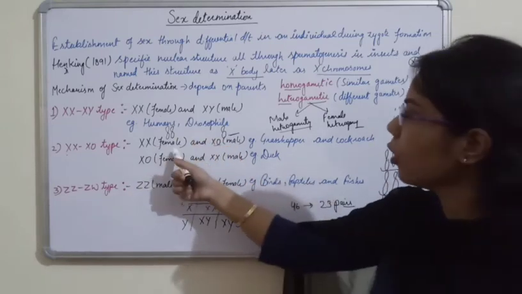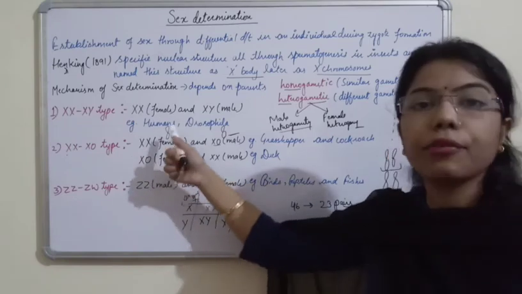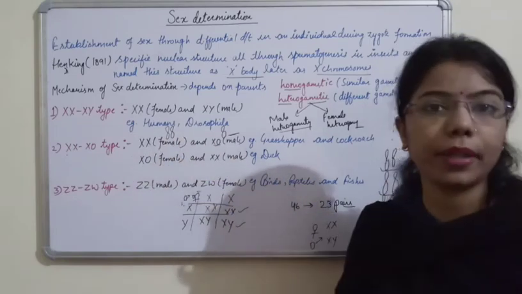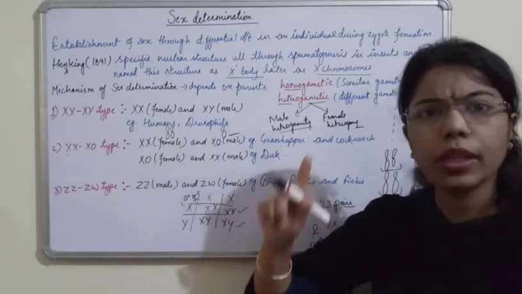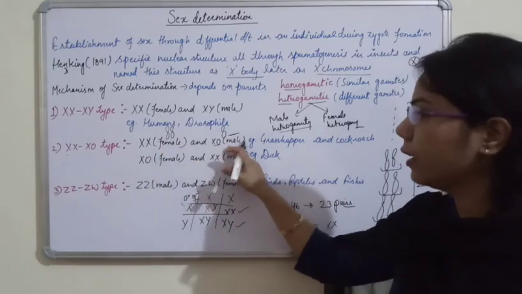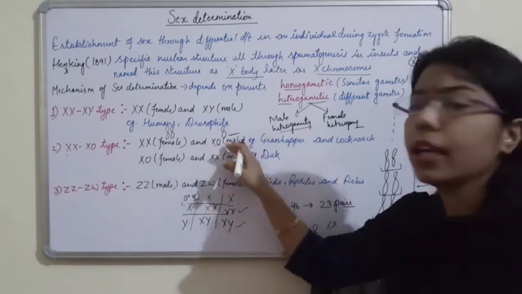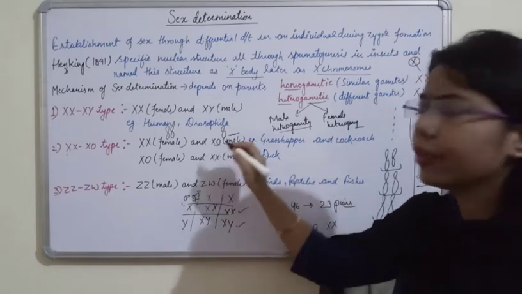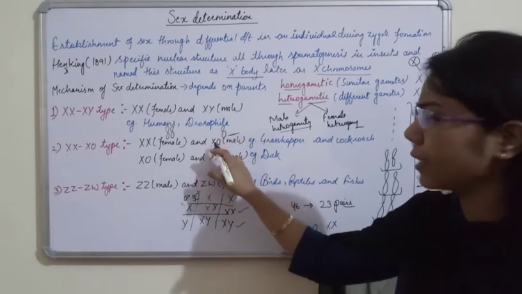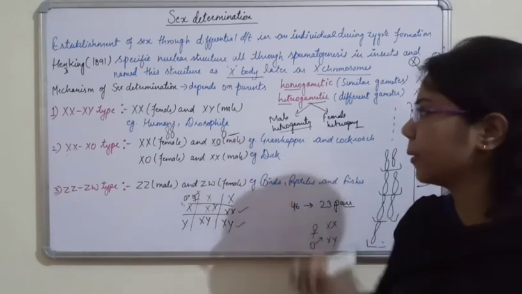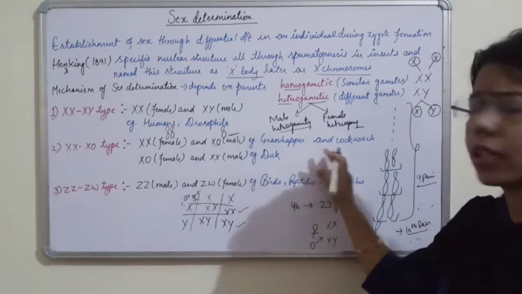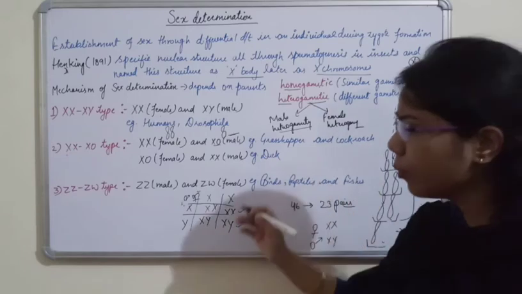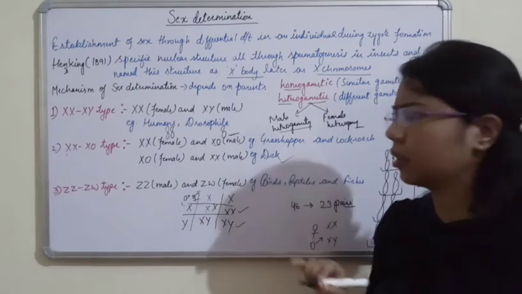Again, what is it following? It is following the female homogamety, क्योंकि female के पास क्या है? Only one type of gamete. And here the male is following the heterogamety, because it is having two different types of gametes. That is, the first one is the X type and the other one is the absent type. Examples are grasshopper and cockroach. One more example is there in case of duck.